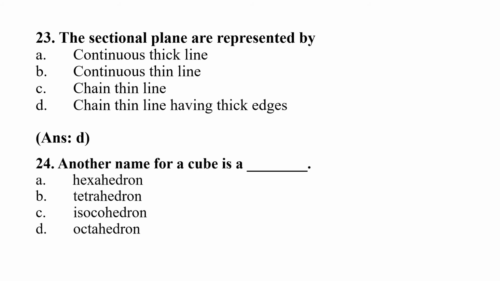Question 24. Another name for a cube is a blank. Option A hexahedron, B tetrahedron, C icosahedron, D octahedron. Right answer will be option C, icosahedron. Another name for a cube is a icosahedron.